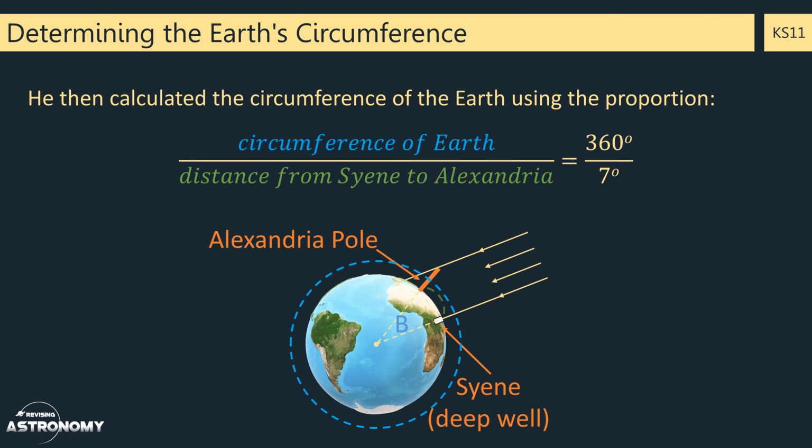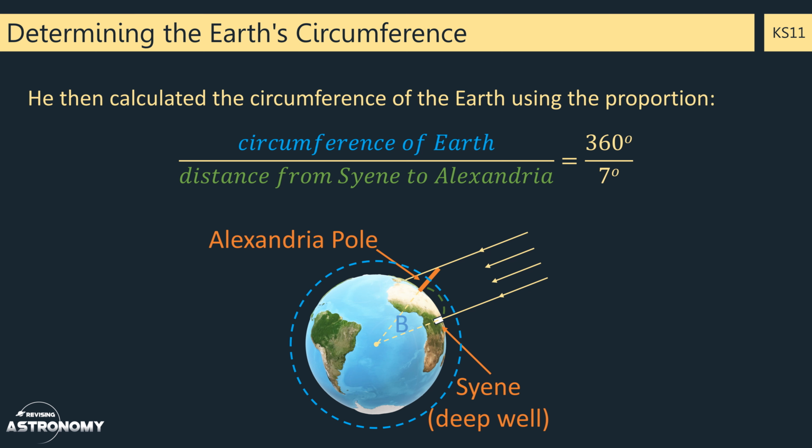He could then calculate the circumference of the Earth using the proportion that the circumference of the Earth, here shown in the blue dotted line, divided by the distance from Syene to Alexandria, represented by the green dashed line, is equivalent to 360 degrees, the degrees all the way around a circle, divided by 7 degrees, the angle bisected from the centre between Syene and Alexandria. The only other thing he would need is to measure the distance from Syene to Alexandria.